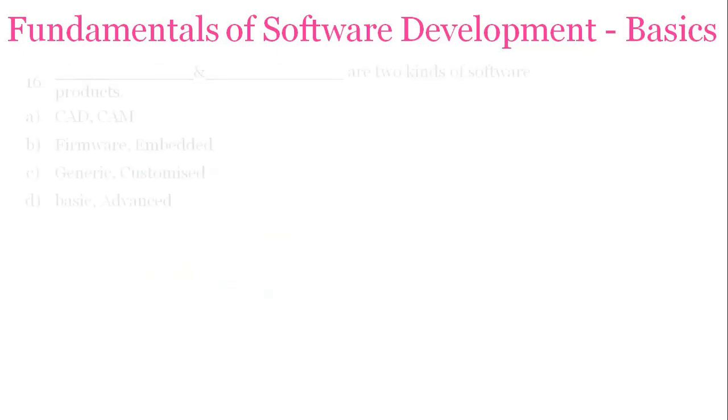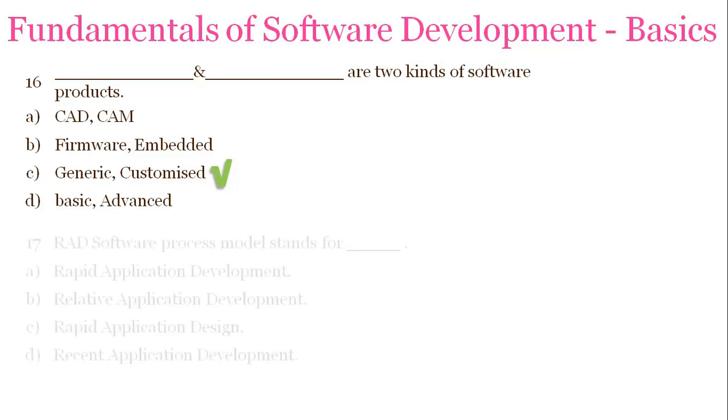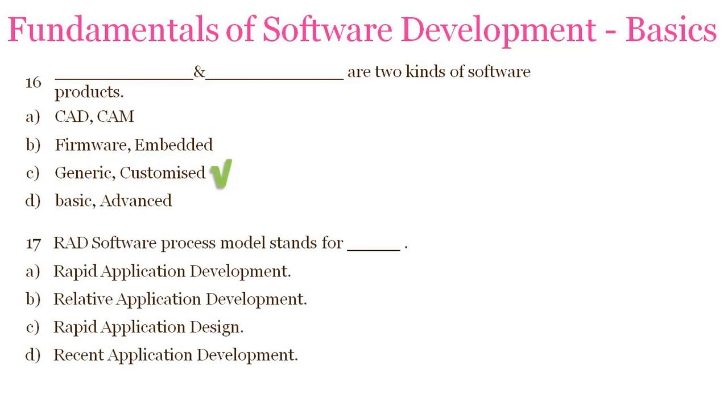The next question is, which of these are two kinds of software products? CAD/CAM, firmware and embedded, generic and customized, basic and advanced. So the answer is generic and customized. Generally, softwares are categorized as generic and customized. The next question is, RAD software process model stands for, or the full form of RAD is: rapid application development, relative application development, rapid application design, recent application development. And the answer is rapid application development.